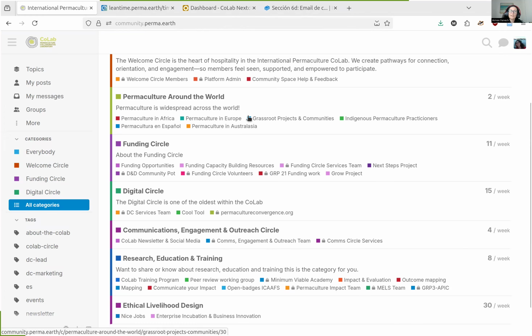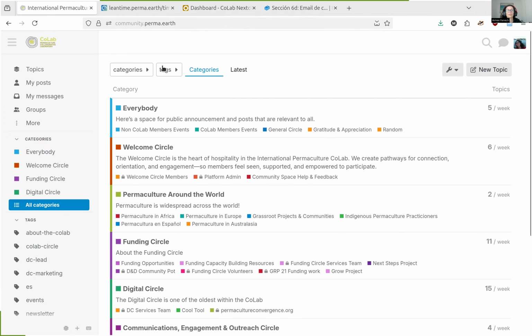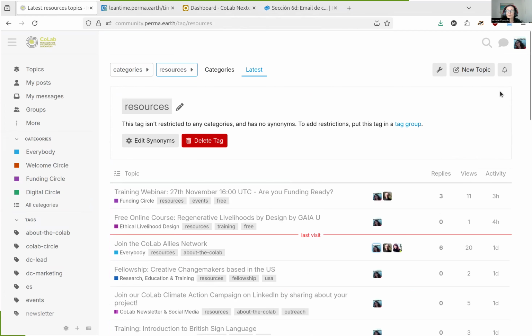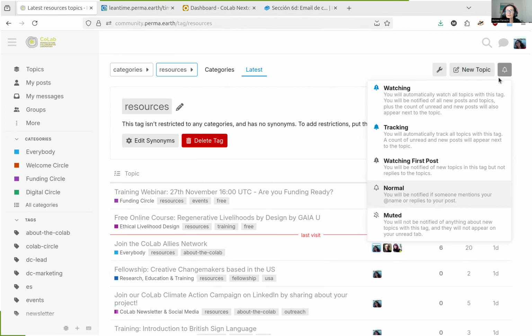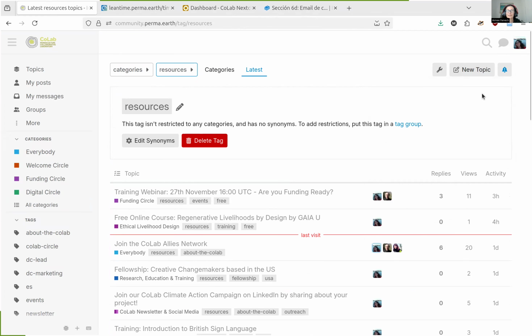And let's say you want to know every time that there's a new resource, I want to be notified, then I'm going to click on tags, resources, and here at the top you see there's a little bell. You can press that and select watching, and that will send me a notification every time someone posts something with the tag resources, right?